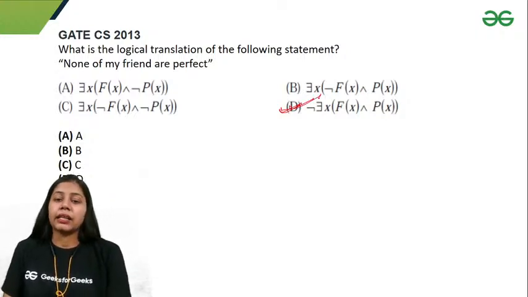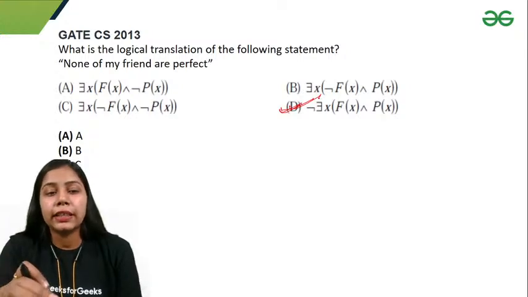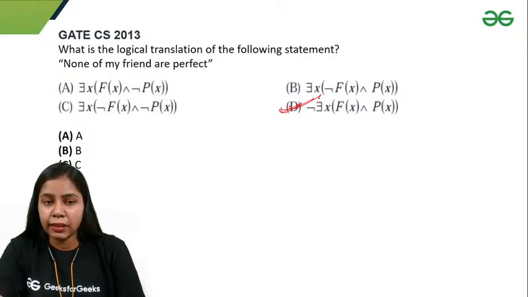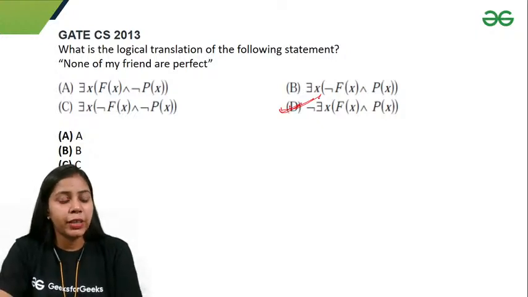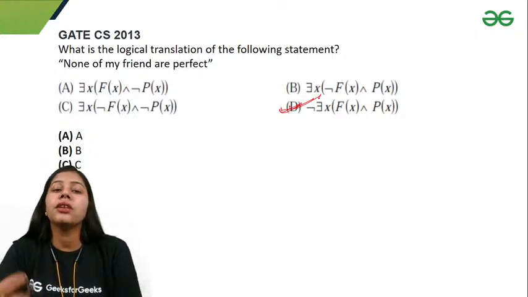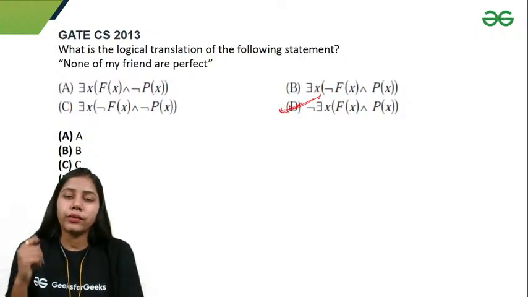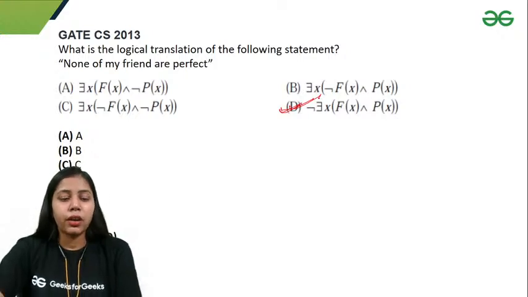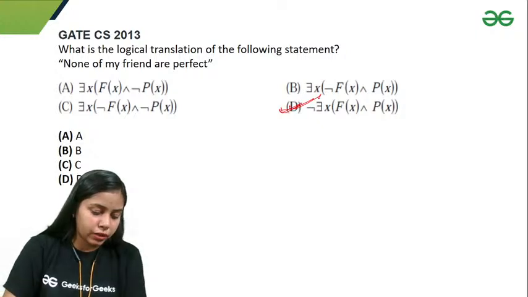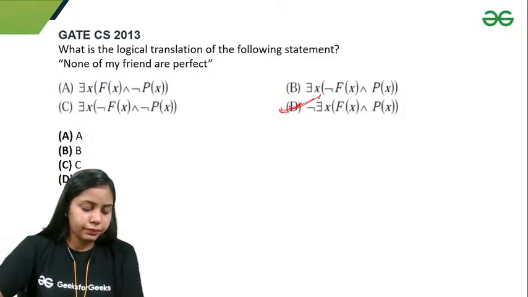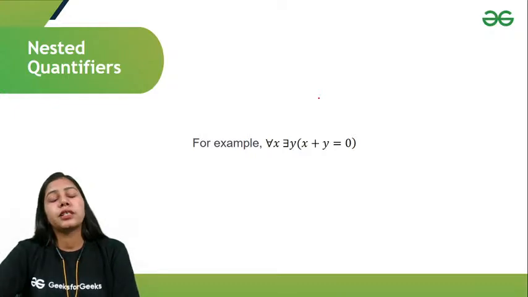Option D is the correct answer because if I say that there exists some friends who are perfect, that would be there exists x, F(x) and P(x). But here the condition is none of my friends are perfect. There does not exist any friend. So we just have to negate the statement. Here option D is correct. Just let me know guys if you have any confusion in this. Okay, so let's move forward.